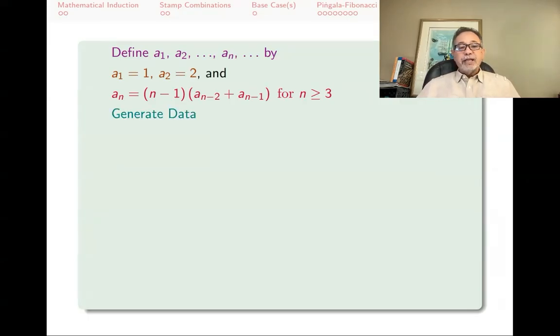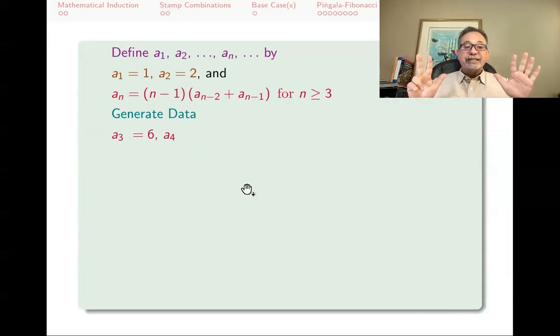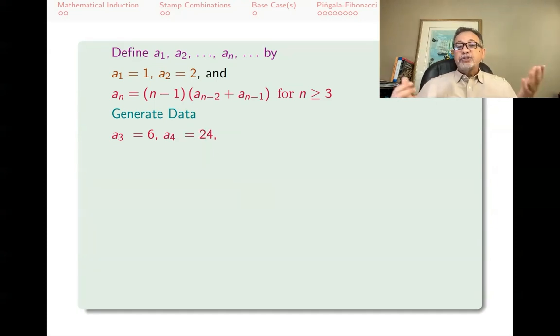Let's generate some data. A3, what is that going to be? Add the first two, 1 and 2, you get 3. Then what do I multiply it by? I multiply it by n minus 1, which is 2. So I get 6, A3. What about A4? You add the previous two, that's the 2 and the 6, that's an 8. But now I've got to multiply it by 3 because n is 4 and n minus 1 becomes 3. 8 times 3 is 24.